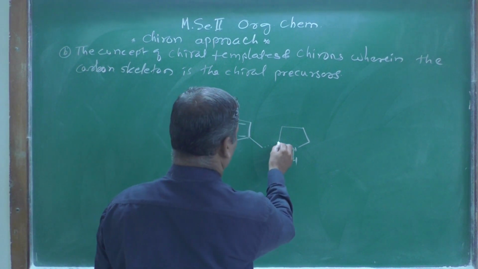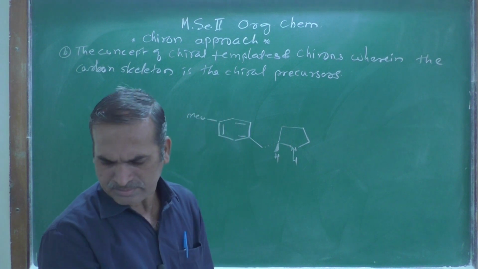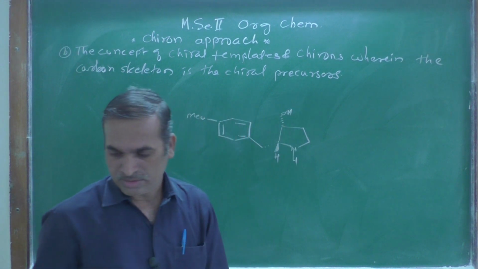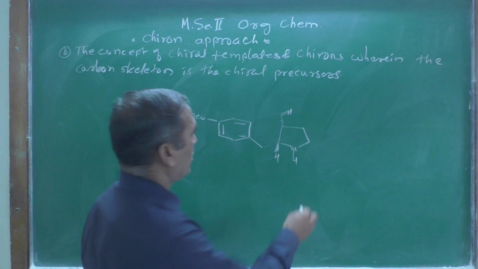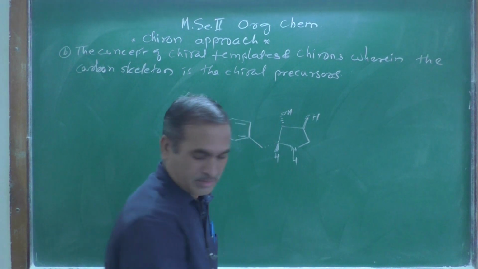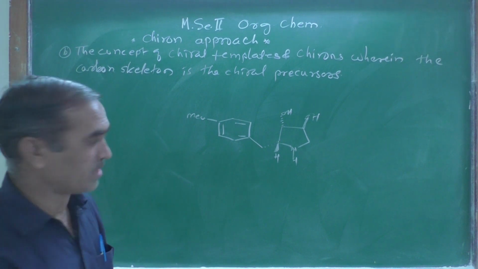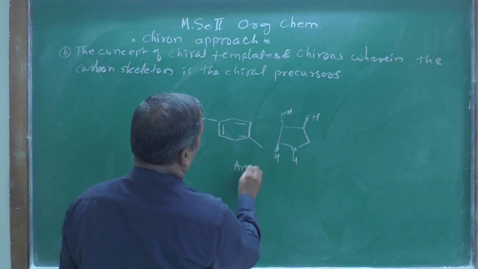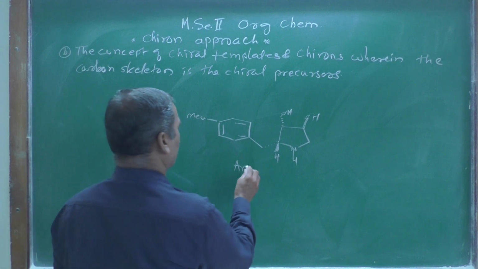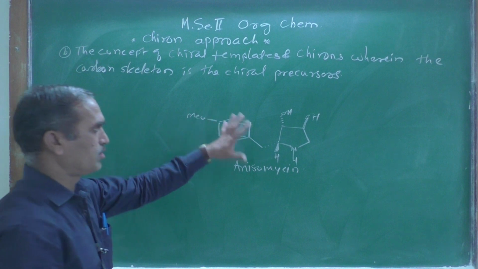Here there is a hydrogen atom above the plane, and then an OH below the plane, and another OH coming above the plane. This is the structure of anisomycin.